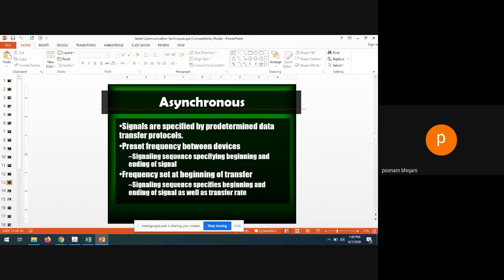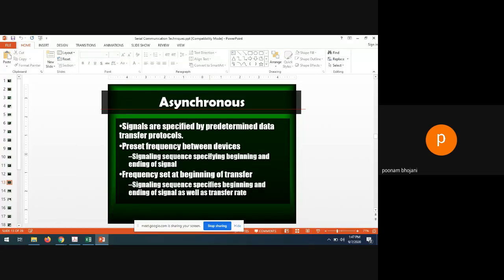So in between both devices, the frequency is set before doing communication. For example, if you say my computer will transmit on 3 megahertz, we will set the system in such a way that the receiver also receives the data at the same frequency of 3 megahertz. So synchronization is not required actually.